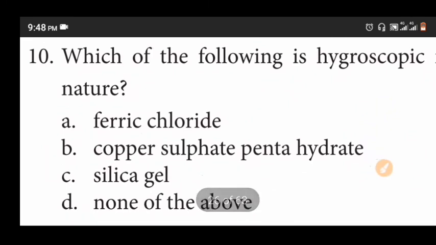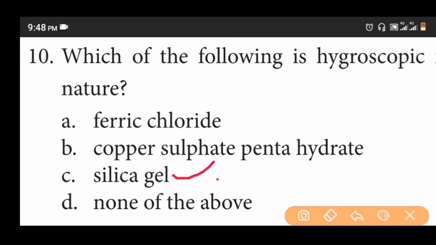10th question. Which of the following is of hygroscopic nature? Ferric chloride, copper sulfate pentahydrate, silica gel, none of the above. The answer is silica gel.